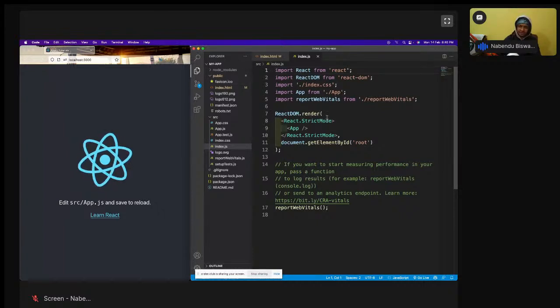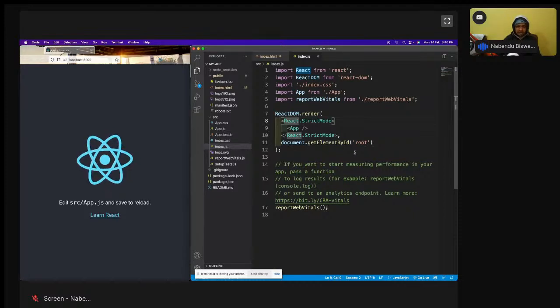ReactDOM.render, some React internal code is there which you don't have to understand much, but only understand this thing. ReactDOM.render, it means StrictMode, which was also recently added. It means that this app, the App component, had to load, comma, document.getElementById root.